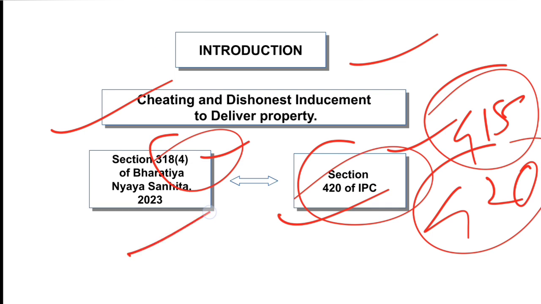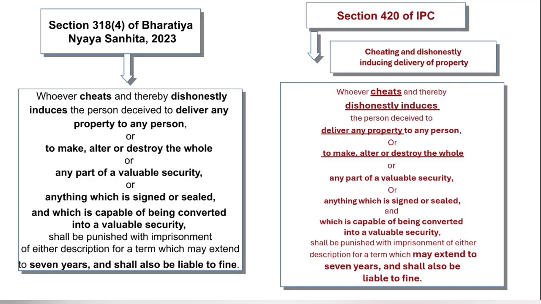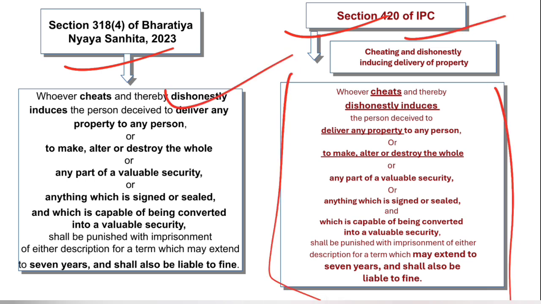So in this video we are going to discuss cheating as well as the ingredients of cheating, and when subsection 4 of 318 and 420 of IPC is attracted. So 420 IPC and 318 subsection 4 of BNS. This is a provision which is a copy paste of 420. So 420 IPC was this, and the same provision has been added under 318 subsection 4. So the provision is similar, and the provision starts with whoever cheats. Before reading out this provision, we must know what is cheating.